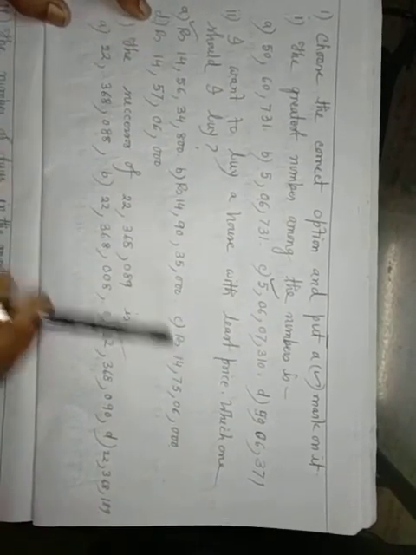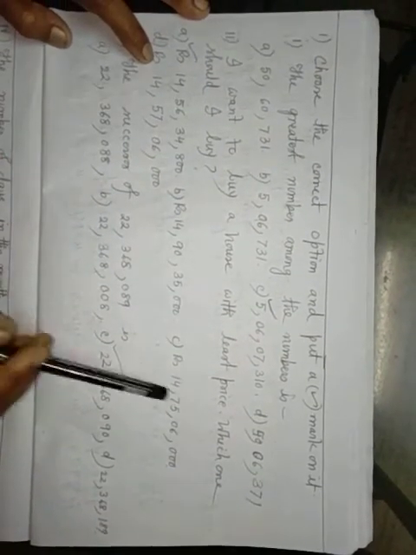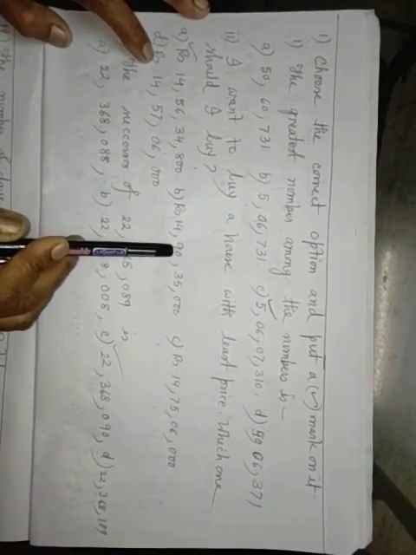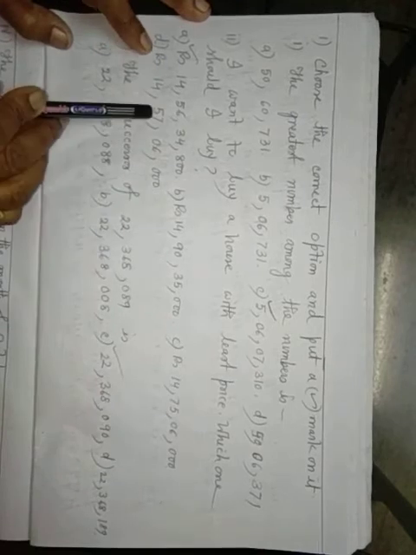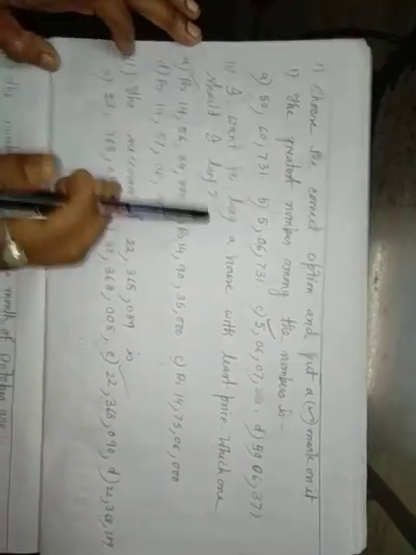Rupees 14 crore 57 lakh. Among these numbers which is least? All are the same 14 crore. After that, look at the numbers: 56 lakh, 90 lakh, 75 lakh, 57 lakh. So the least is 56. So here you put the tick.